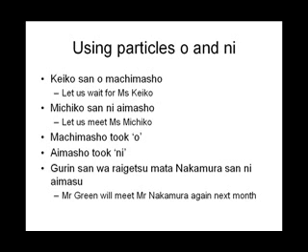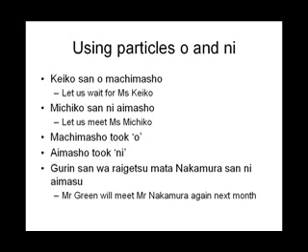Michiko-san ni aimashou means let us meet Miss Michiko or Mrs. Michiko, as the case may be. Now, aimasu is the masu form of aimashou. Au would be the plain form meaning to meet. This is a verb where the last two characters are both vowels. The te form for this verb is atte.